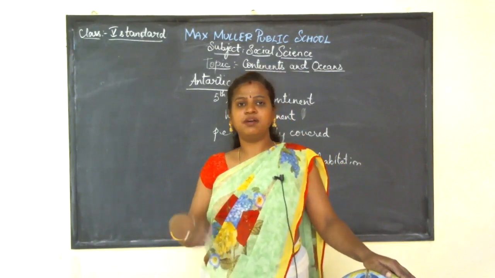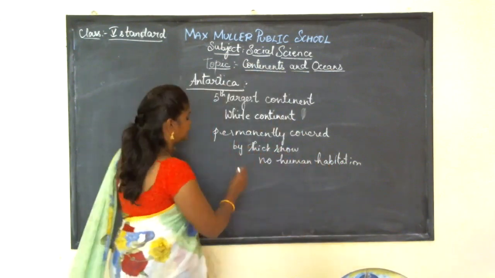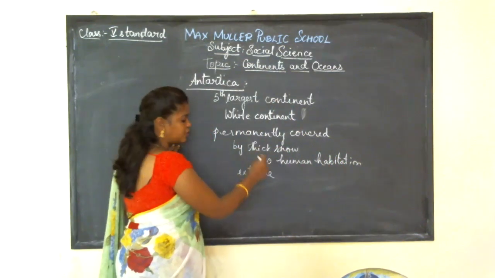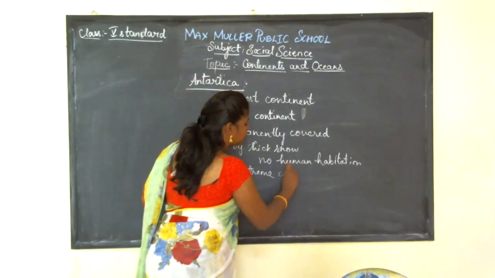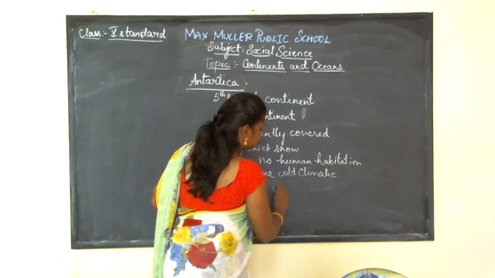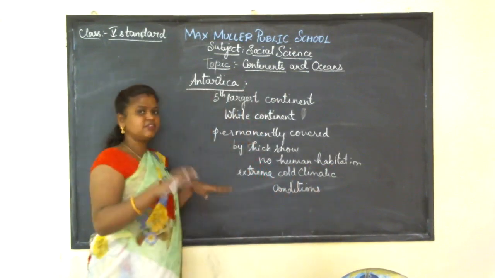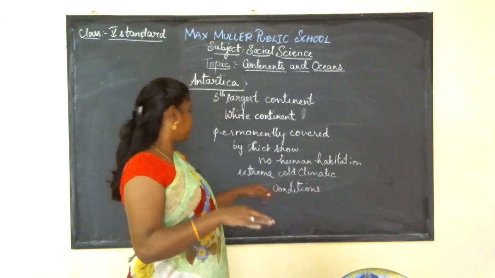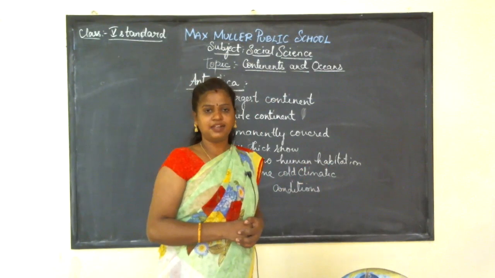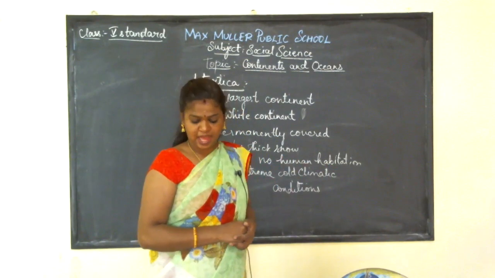And because here there is extreme cold, because of ice and thick snow, it has extreme cold climatic conditions. Climate is something that does not change; it remains the same. So due to extreme cold climatic conditions, there is no life on Antarctica. And here it is a home for many animals.